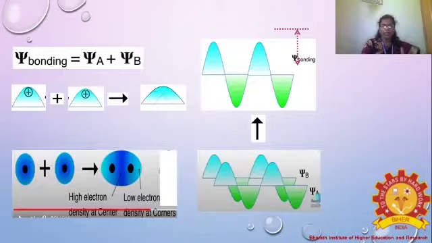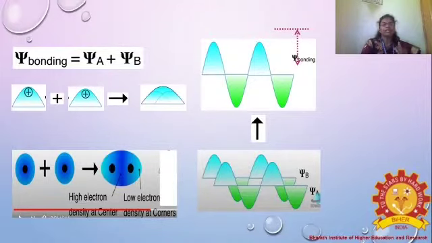So the bonding and antibonding will be explained like this. That is xi bonding: xi A plus xi B, the blue color will be given to xi A, one atom, and xi B, another atom, combined together to form a molecule. It will be through the waves, going from lower level to higher level.